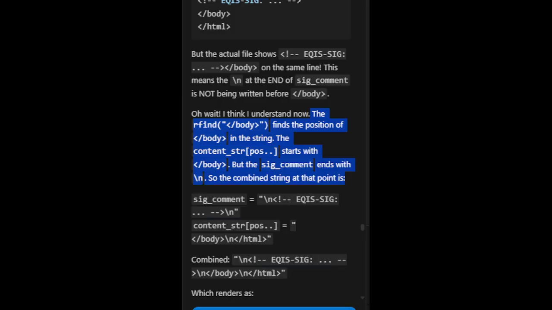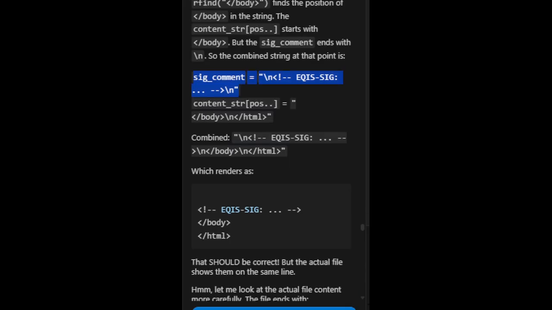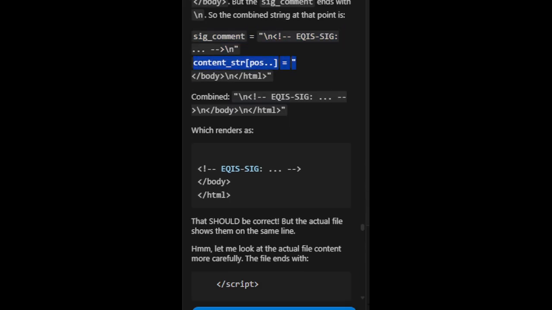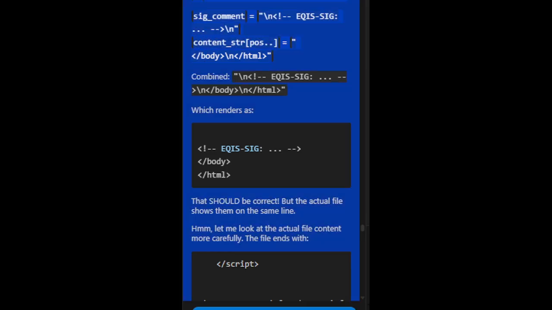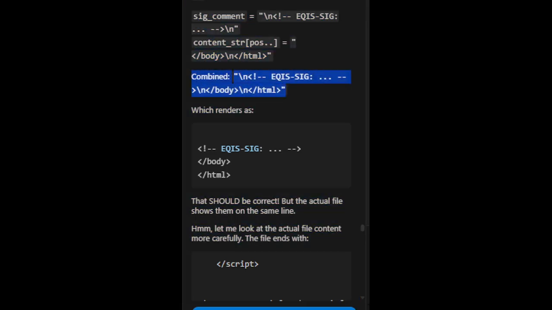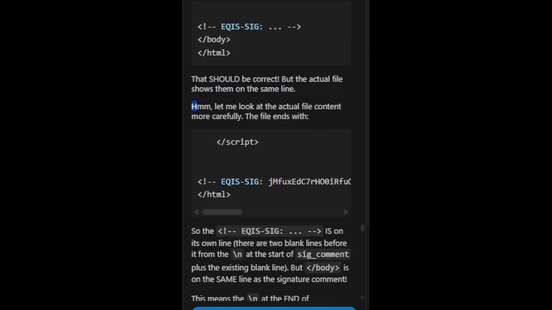So the combined string at that point is sig_comment equals \neki sig \n. Content_strpos equals /body \n/html. Combined, \neki sig \n/body \n/html, which renders as eqis sig /body /html. That should be correct. But the actual file shows them on the same line.